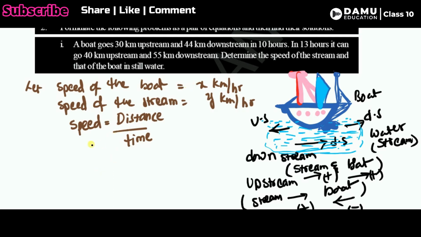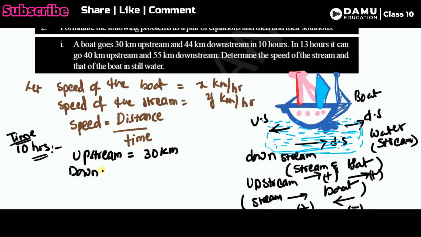In the first case, the time is 10 hours. In upstream, the distance is 30 kilometer. In downstream, in the same 10 hours, the distance is 44 kilometer.